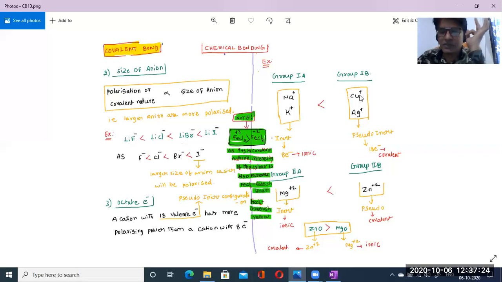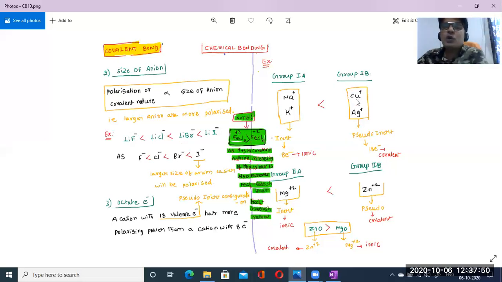If you don't know, please pause the video and check the periodic table once, then you can understand well. Ag means argentum, that is silver, and aurum means gold. If you don't get it, pause this video and check the periodic table once.